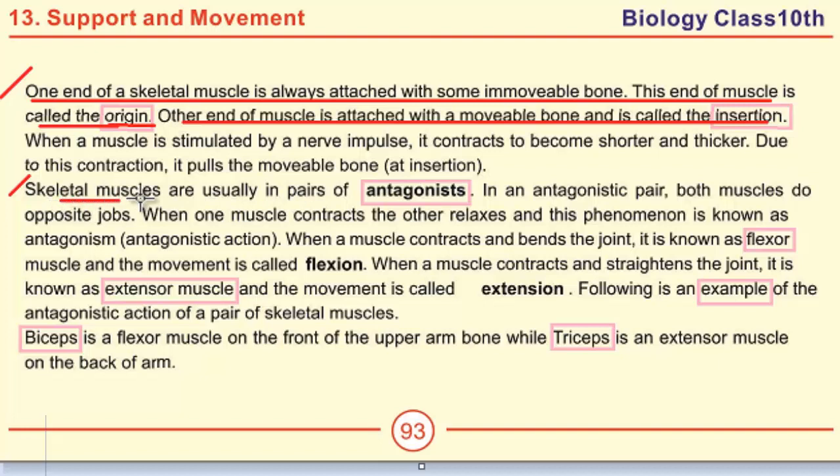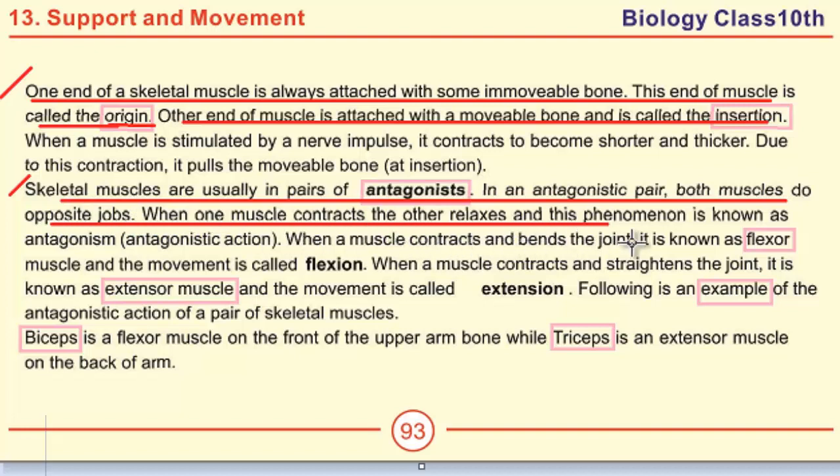In an antagonistic pair, both muscles do opposite jobs. When one muscle contracts, the other relaxes, and this phenomenon is known as antagonism or antagonistic action. This is the definition of antagonism.